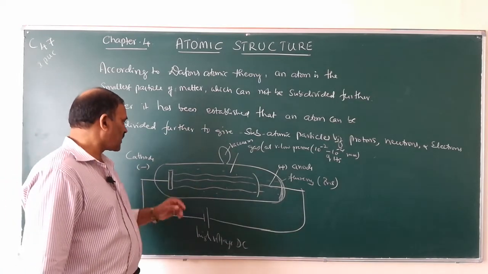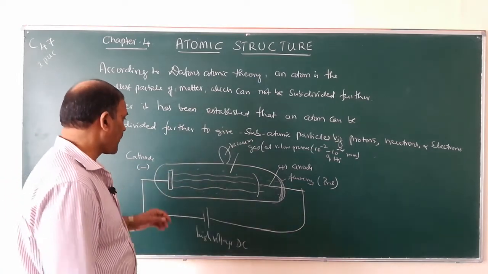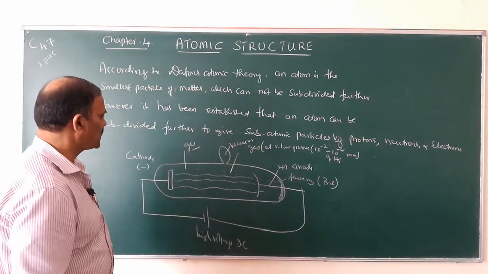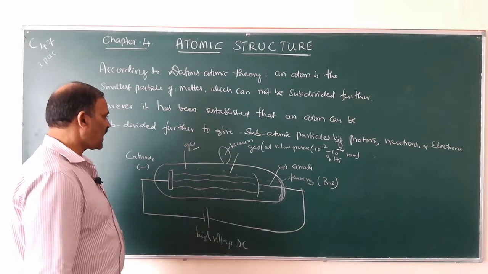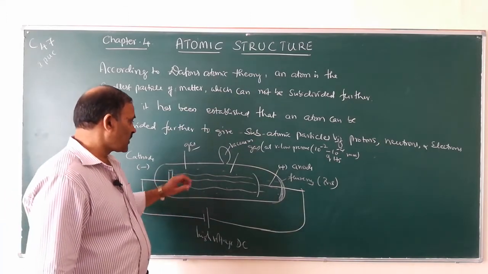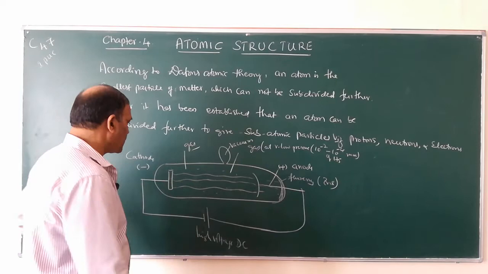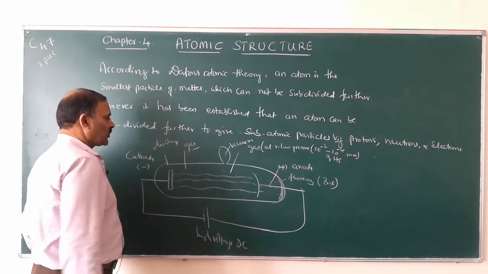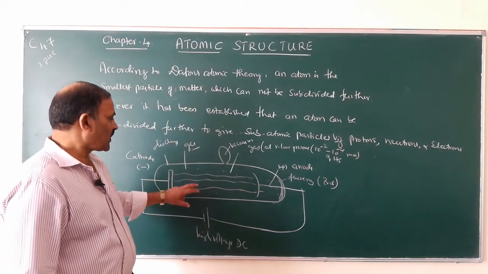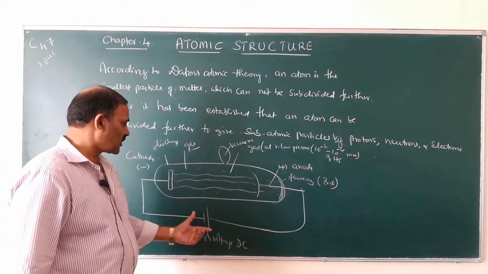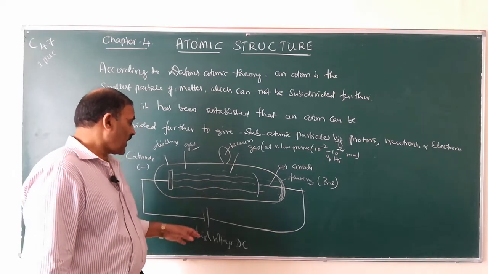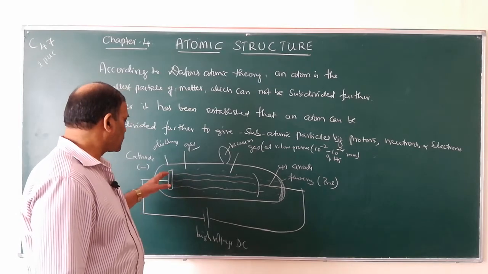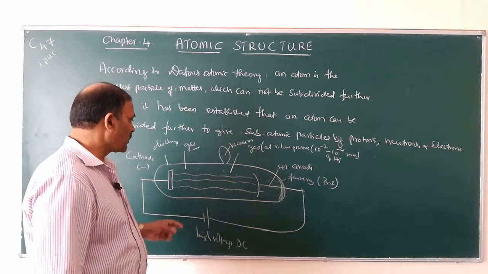So these rays are called cathode rays. This is a gas, any gas, hydrogen, oxygen, chlorine, whatever may be the gas, at very low pressure in a discharge tube, subjected to a very high voltage. Invisible rays come out from cathode to anode.